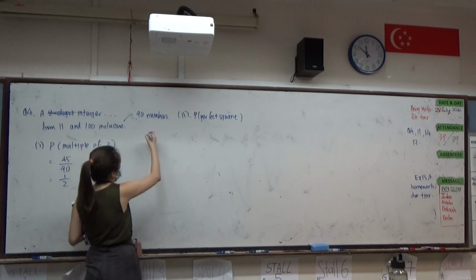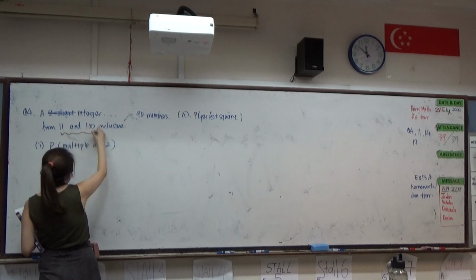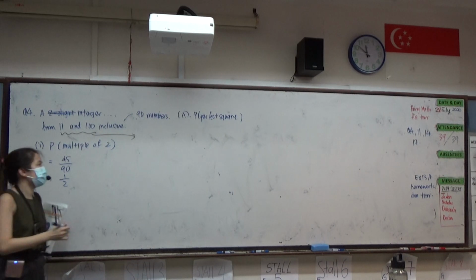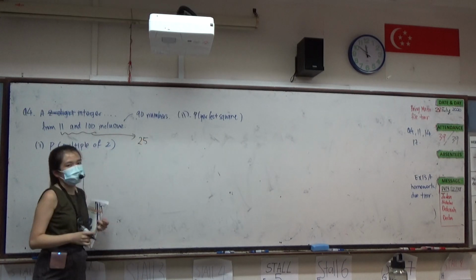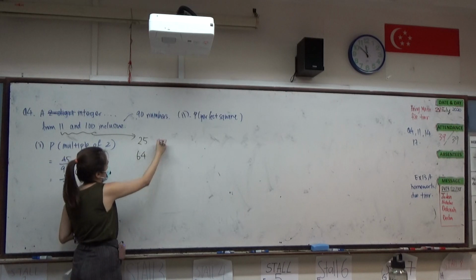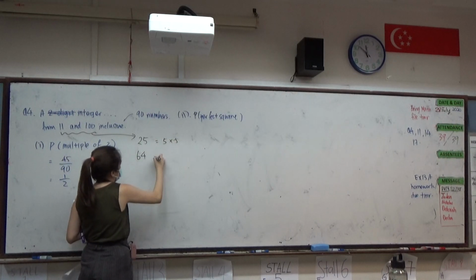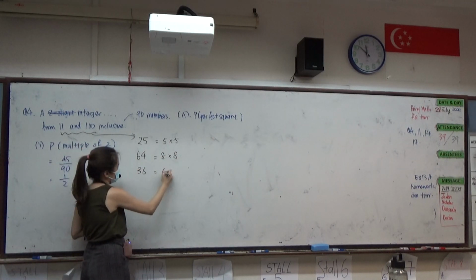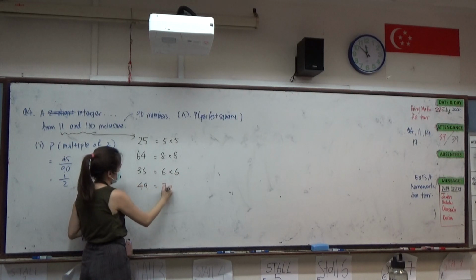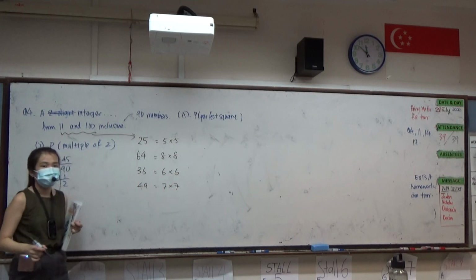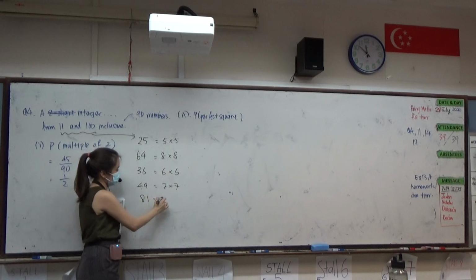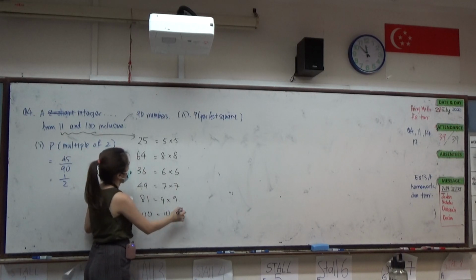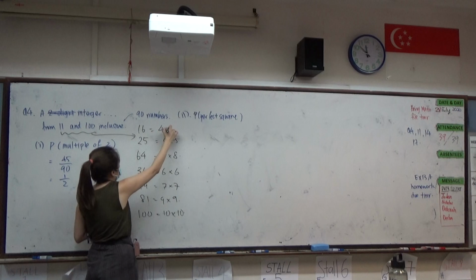Can you give me examples that are going to be found inside 11 to 100? 25 is one of them, because 25 is 5 times 5. What else? 64, which is 8 times 8. 36. 49. 81 is 9 times 9. 100 is 10 times 10. Anything else? 16.